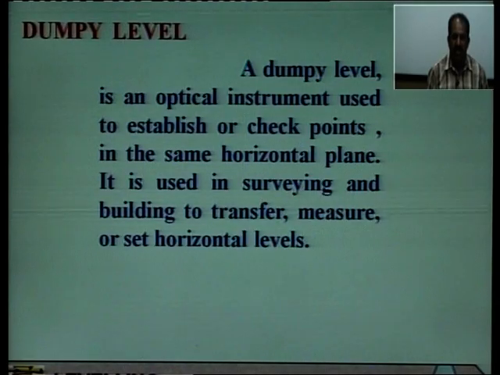It is used in surveying and building to transfer, measure or set horizontal levels. So, a Dumpy level is generally used to transfer, measure or set horizontal levels, that is, it is generally used for leveling works.